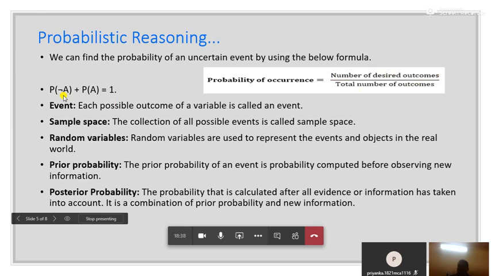And if you add the probability of non-occurrence of an event and the probability of occurrence of an event, you get the value 1.